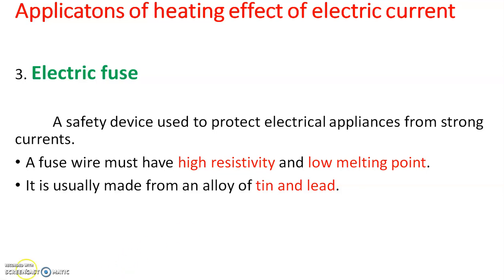So the important properties: why we are using a fuse in an electric circuit, for what purpose it is used? It is used to protect the devices and appliances which are connected in the circuit, and it should have high resistivity and low melting point, and it is normally made from an alloy of tin and lead.